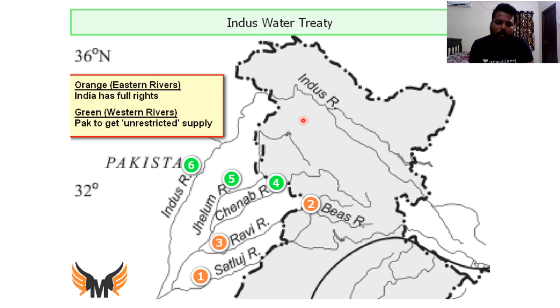Apart from this, we can do anything. Beas, Ravi, and Satluj, we can completely divert the waters. I am saying completely we can divert it. Clear? So do remember this point. Whenever this particular treaty would be in news, this Indus Water Treaty comes into picture, and in the mains examination and in your preliminary examination, many times this question has been asked.